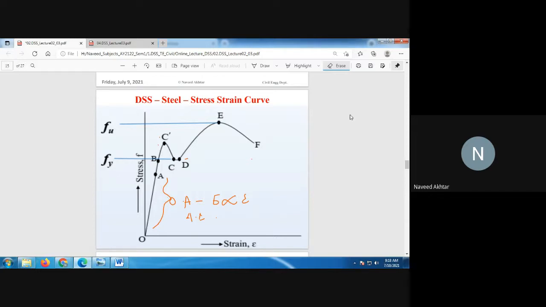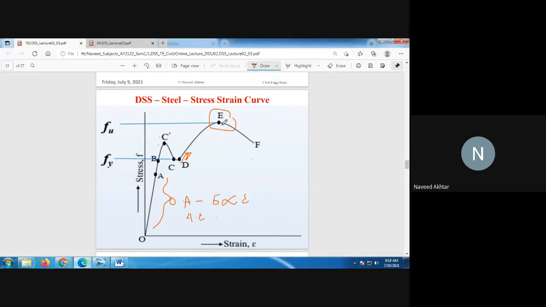Why? Because here we need more load for the deformation, and from D the strain hardening of your steel starts, which needs more stress. That's why stress is also increasing up to point E, and point E is nothing but your ultimate stress or ultimate load capacity of the steel.